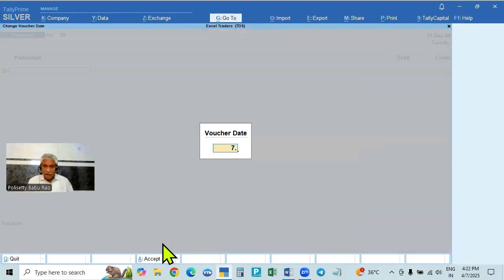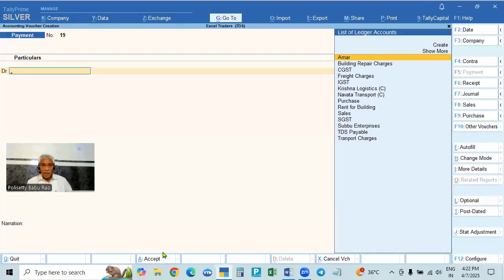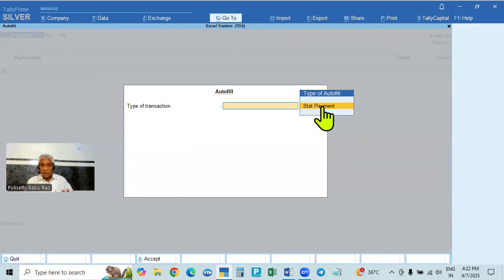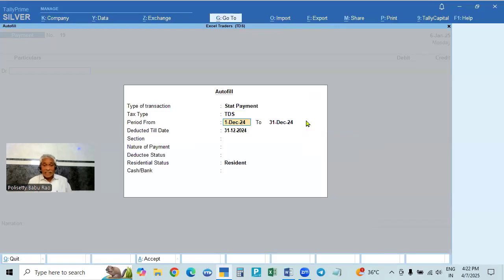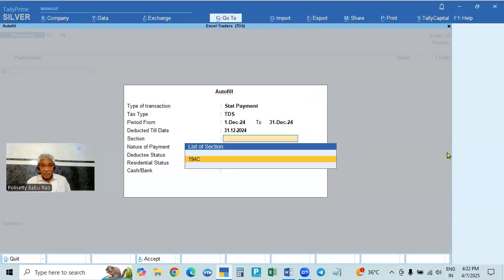Suppose you are making a payment on 6/1. We need not enter the manual entry. Just press Control F for autofill. If you take autofill, start payment, the same thing is showing here. What is the payment? TDS, and then 1st December to 31st December, showing the exact date, 31st December.